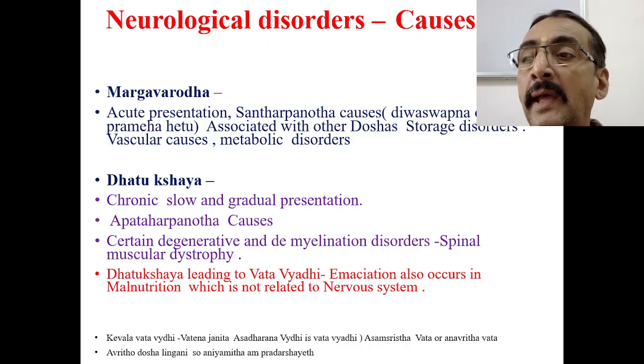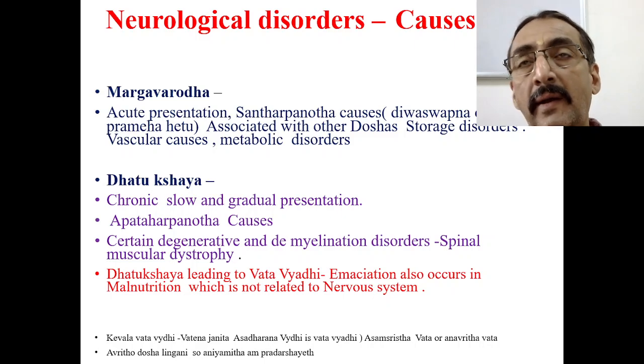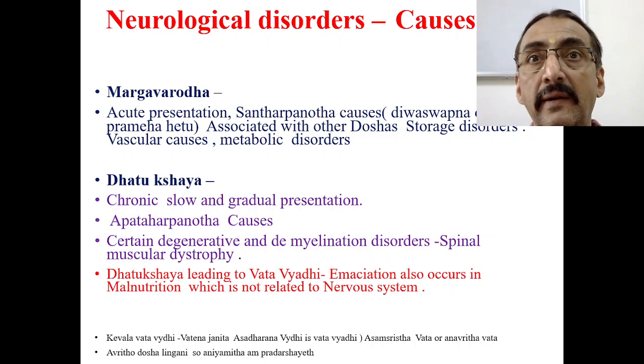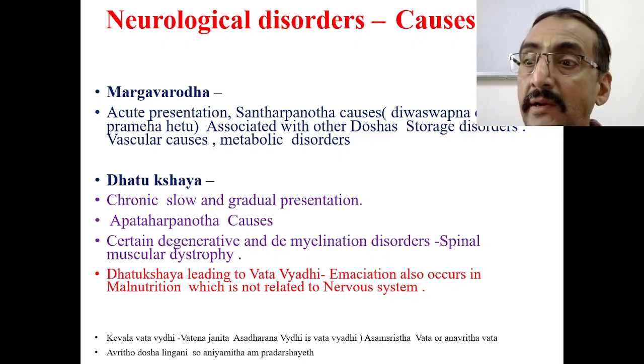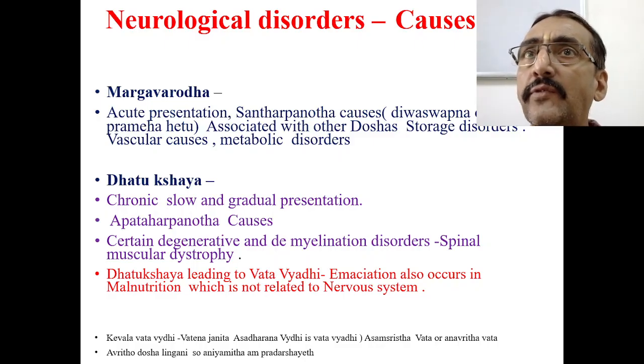For example, in cerebral palsy, when birth asphyxia occurs, that asphyxia can occur because of various causes. One of the problems is hypoglycemia. Early neonatal hypoglycemia can cause so many problems of cerebral palsy. That hypoglycemia, that lesser amount of glucose, is an Apatarpanotta cause.